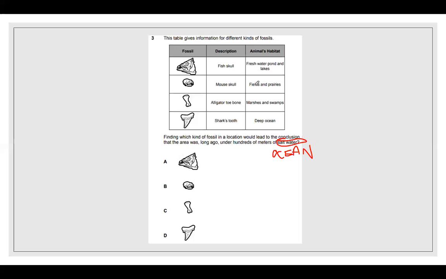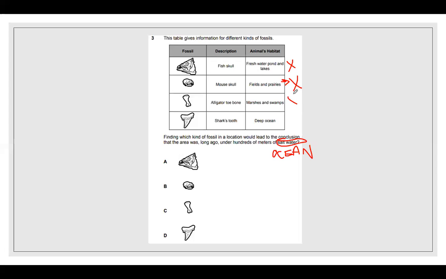So we look at the fish skull, it says freshwater ponds and lakes. That's not really going to have any salt water in it, so we know that's not right. Mouse skull, fields and prairies. Well, there's no water there, so we know that's not right. Alligator toe bone, marshes and swamps.